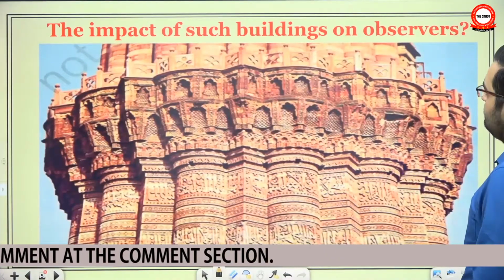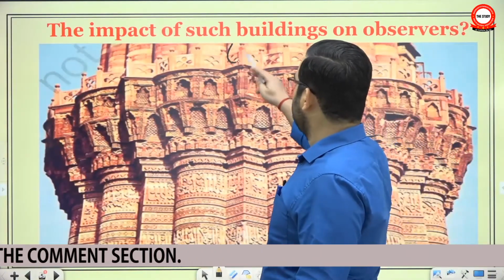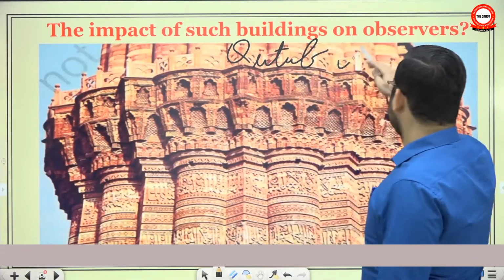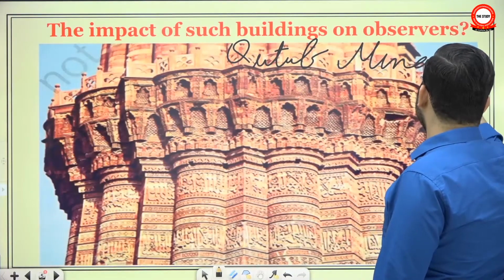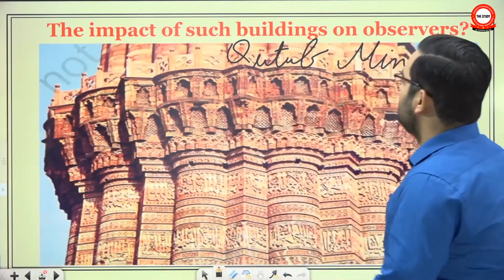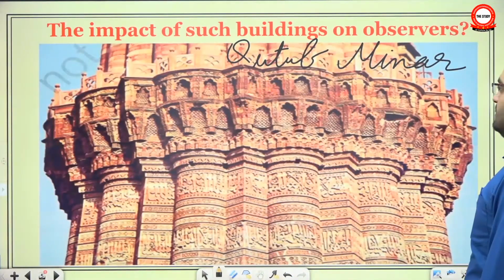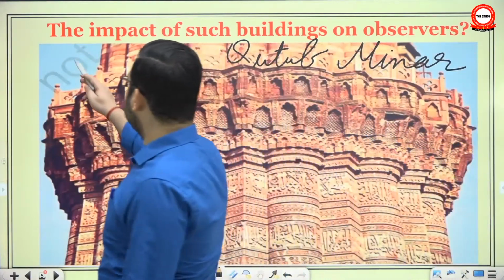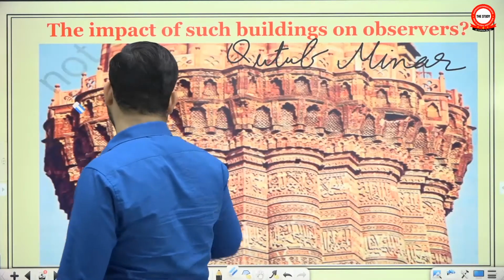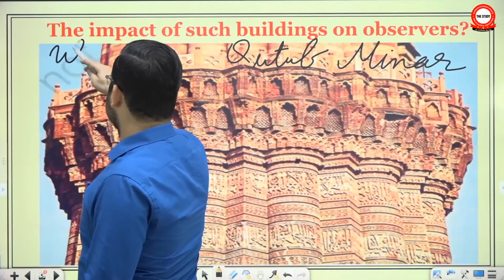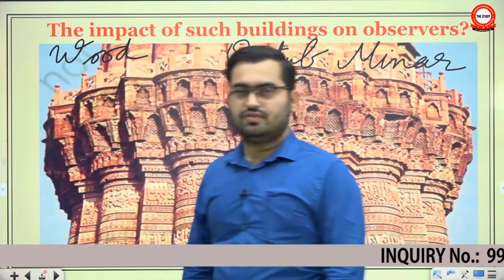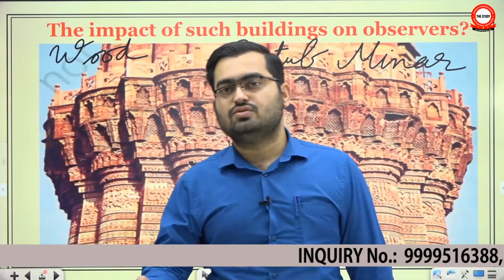The first, here obviously you can see, what is it? This is Qutub Minar, the Mehrauli archaeological complex. Those of you who stay in Delhi, or those who happen to visit Delhi, you should go to this place. Very accessible in South Delhi. The impact of such buildings on observers. It says, look, in the medieval period, often the buildings were made of wood, especially the mansions and havelis. They were mostly made of wood, obviously, because stone is very difficult to work with, still the Sultan decides to develop it.